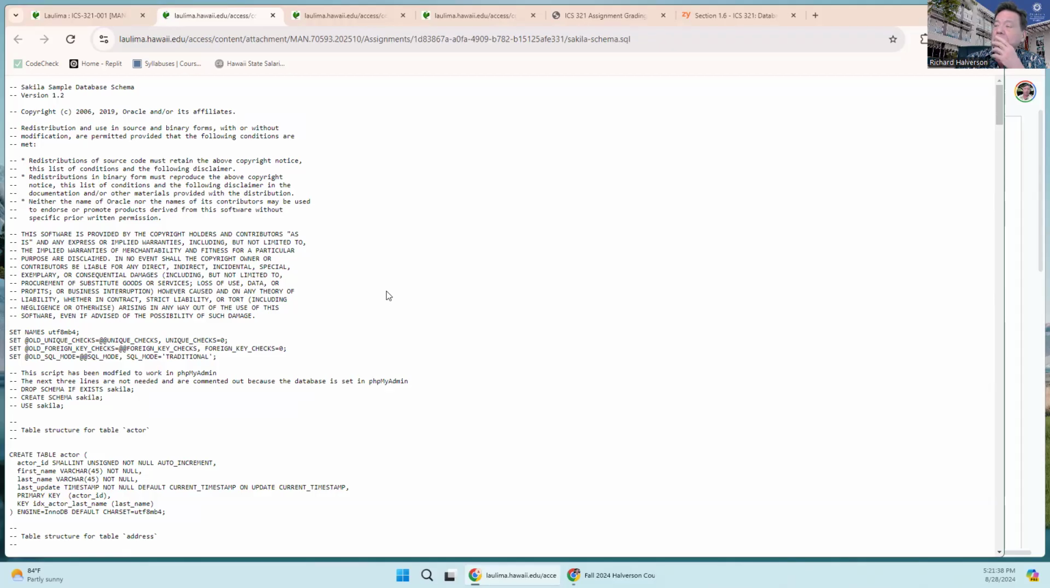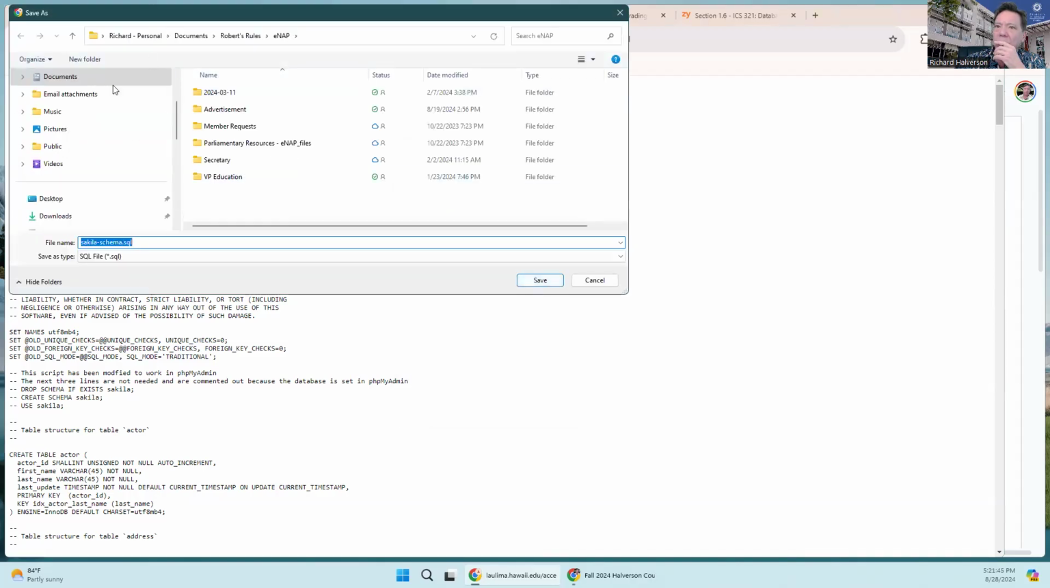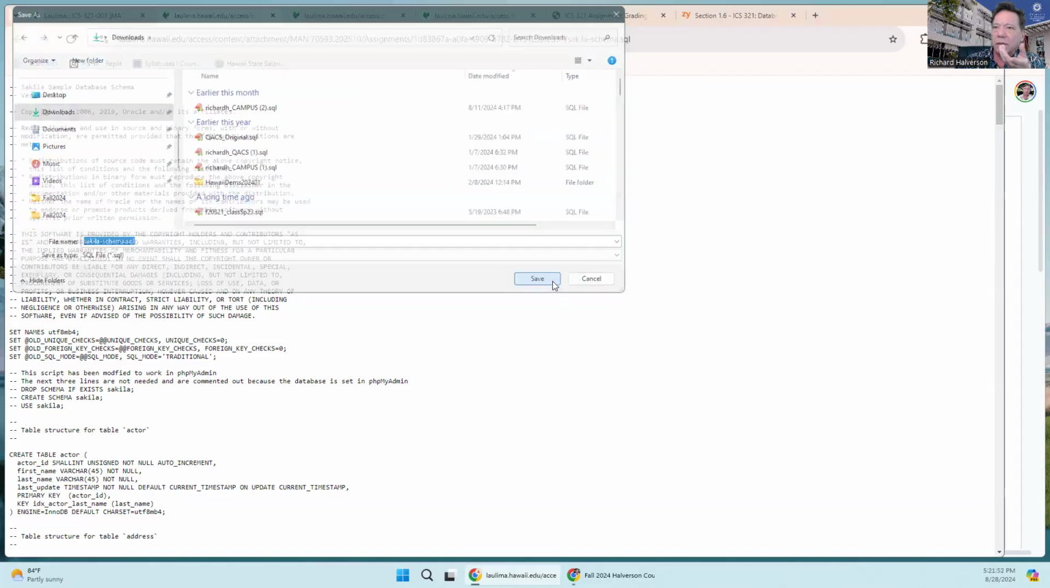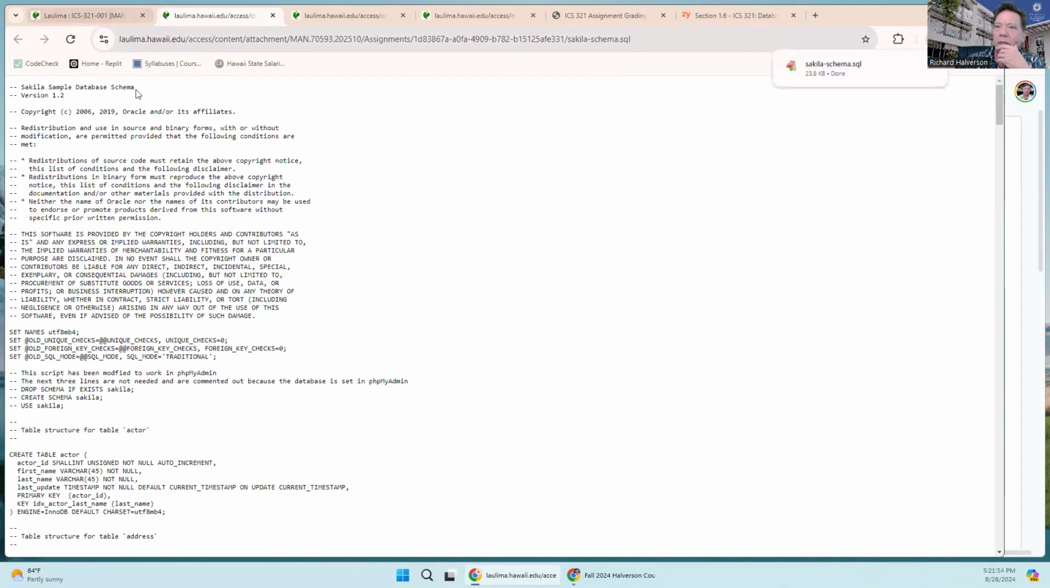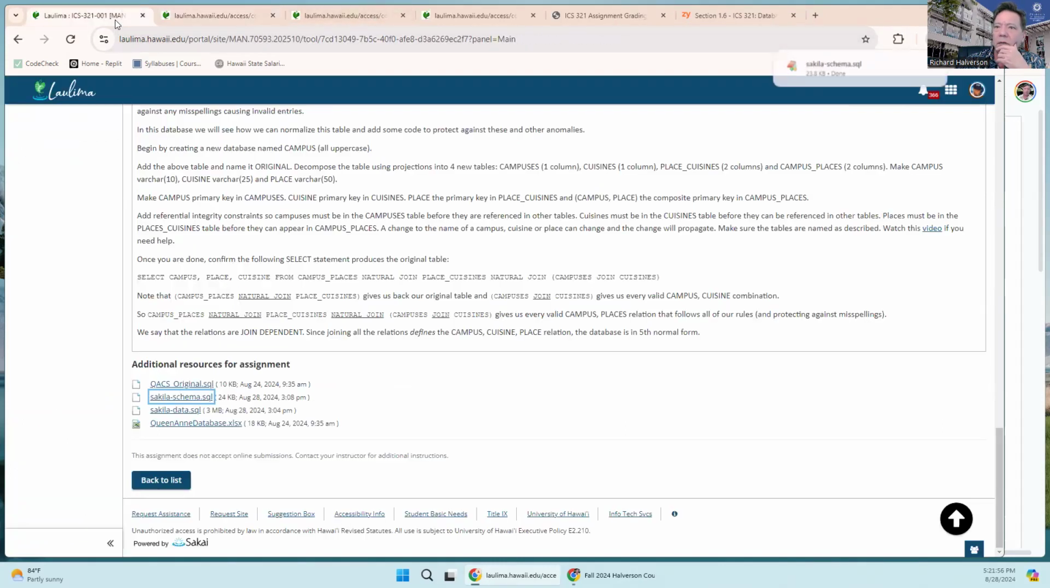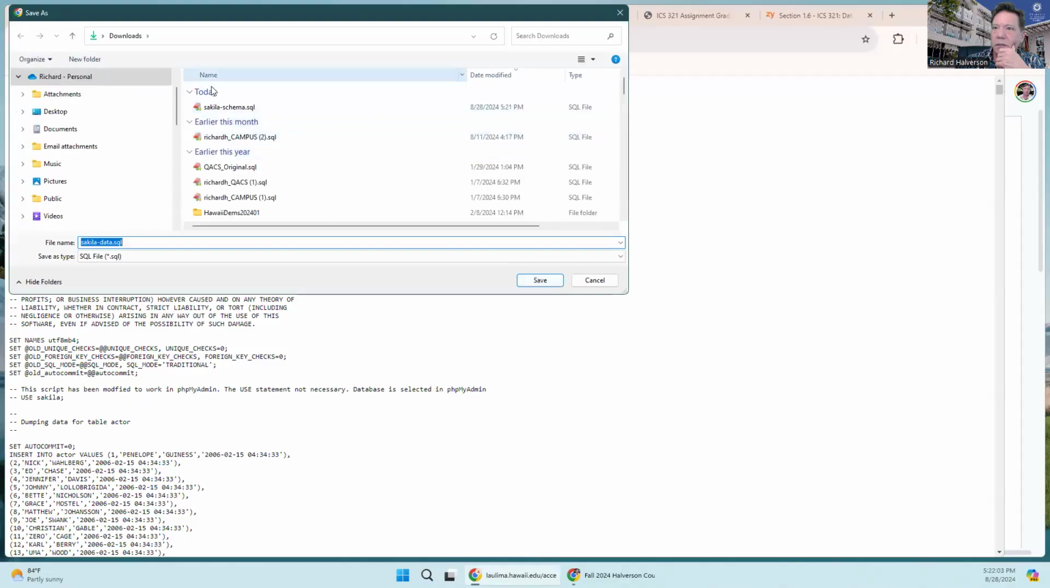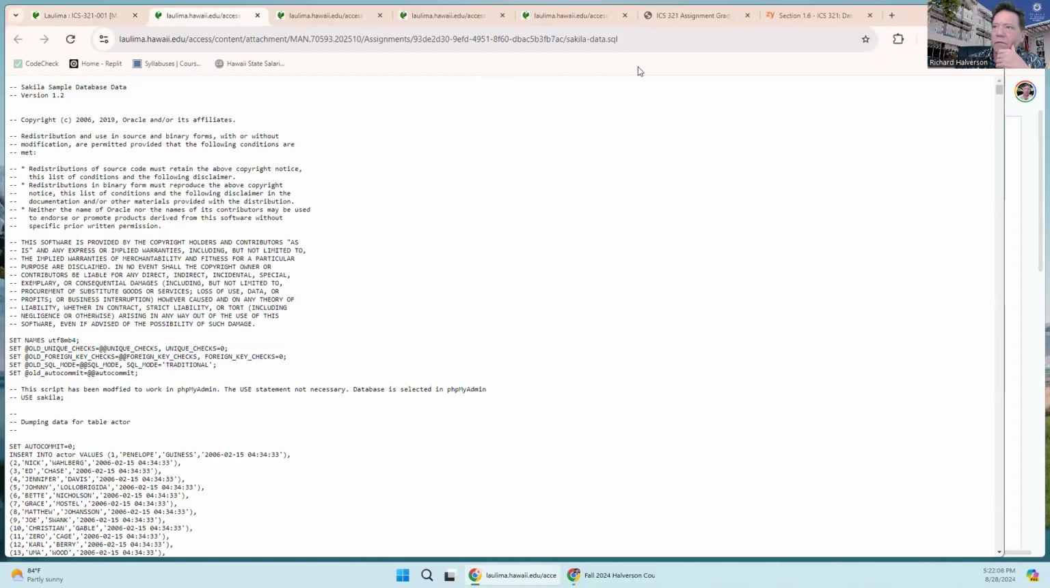Why don't you save as. I'm going to put it in my downloads folder, and I'm going to call it Sequila schema.sql. That's a good name for it. Then this is the schema, and then download the data and save as Sequila data.sql in downloads. All right, very good. Now I can close these.